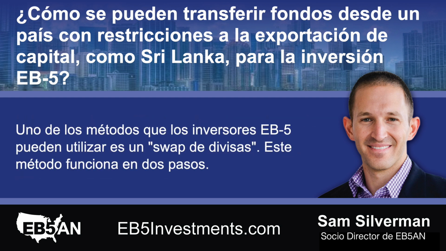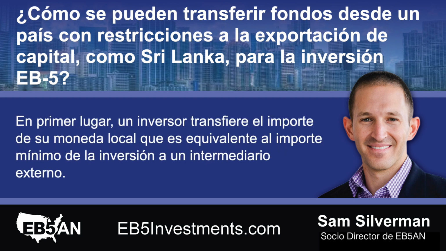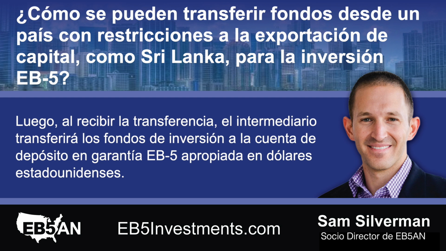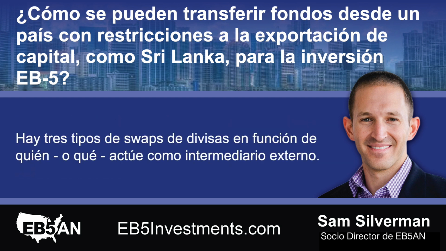One of the methods EB-5 investors can use is a currency swap. This method operates over two steps. First, an investor transfers the amount of their local currency that is equivalent to the minimum investment amount to a third-party intermediary. Then, upon receipt of the transfer, the intermediary will transfer the investment funds to the appropriate EB-5 escrow account in US dollars. There are three types of currency swaps depending on who or what is acting as the third-party intermediary.